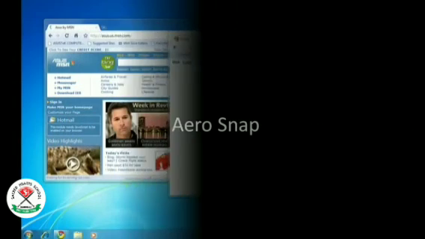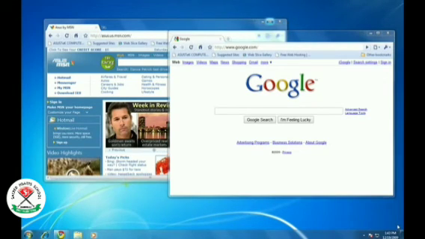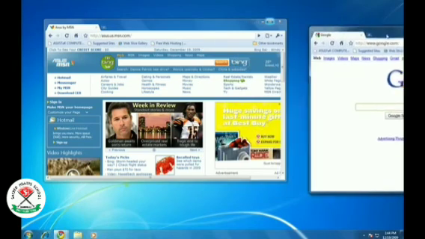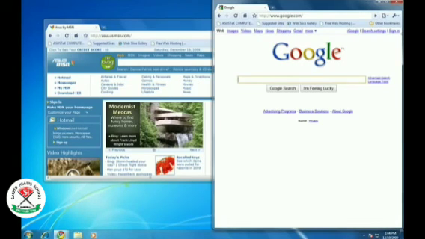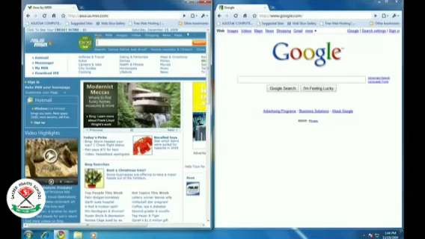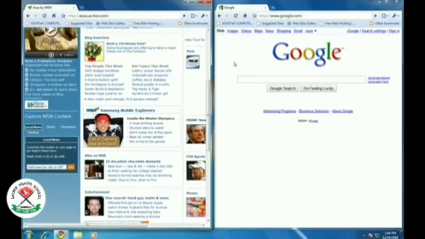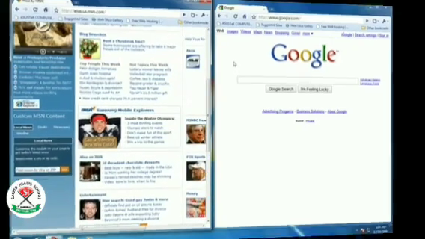Now the next feature is Aero Snap feature. Suppose we want to see two windows simultaneously on the screen and we want to compare these two documents. Then using this feature, we can open two windows half by half on the screen. To do so, what we have to do? We have to drag the right window to the right side and the left window to the left side. Both these windows will appear as half by half of the screen. So this feature is called Aero Snap feature of Windows.